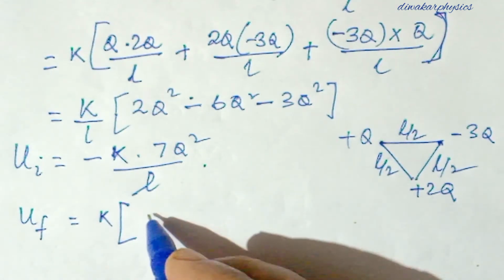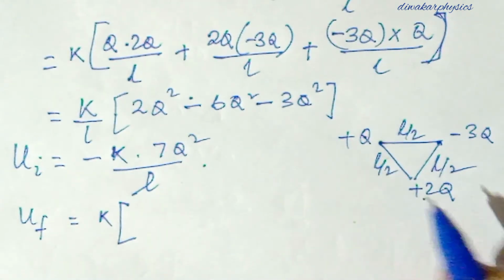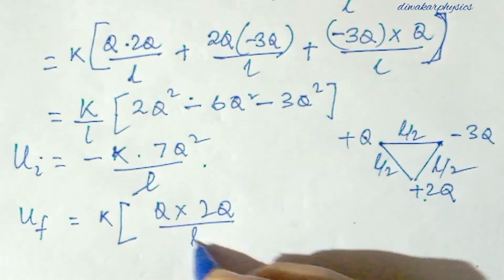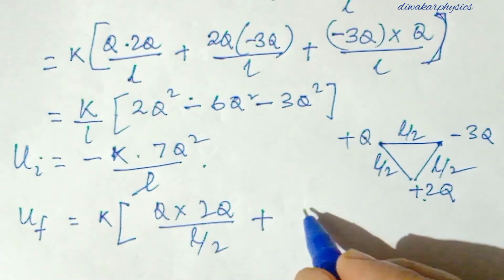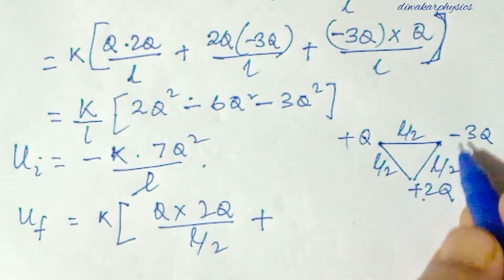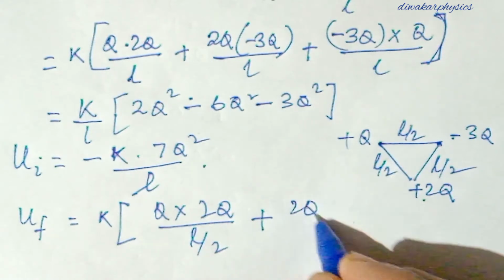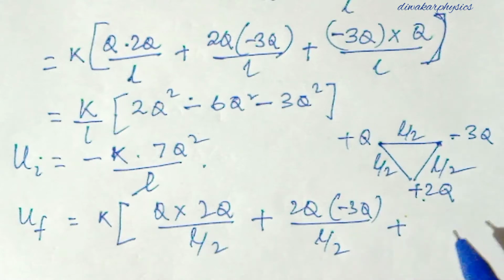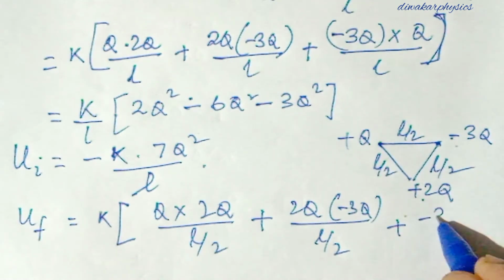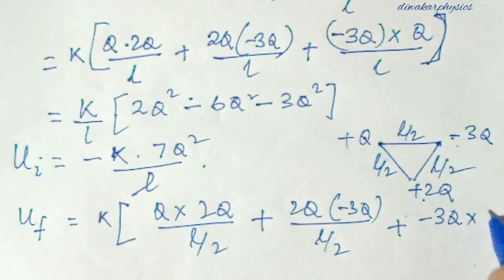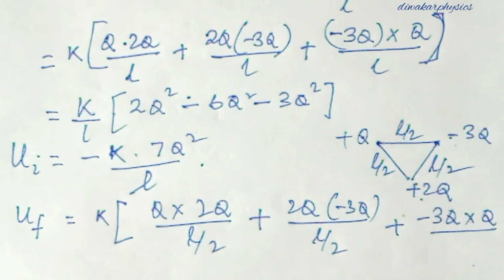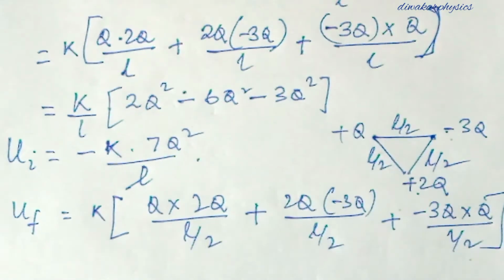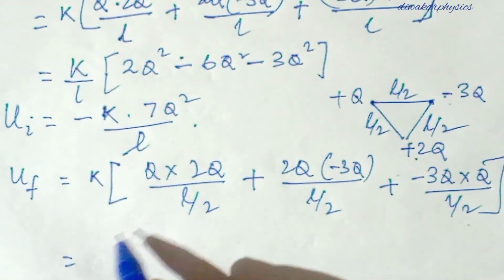Then K times Q1 Q2, so Q into 2Q by L by 2, plus, then the second and third, 2Q into minus 3Q by L by 2, plus minus 3Q into the first charge by distance L by 2. Then we'll simplify as before. Then how much will you get?